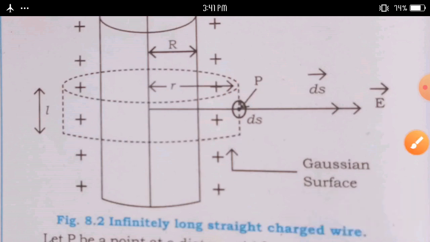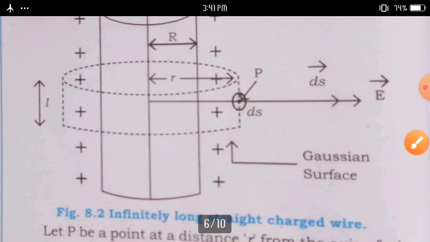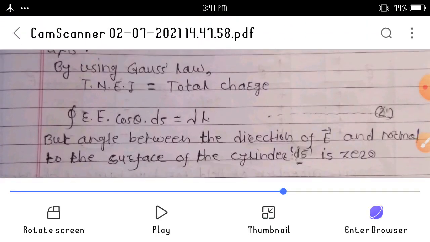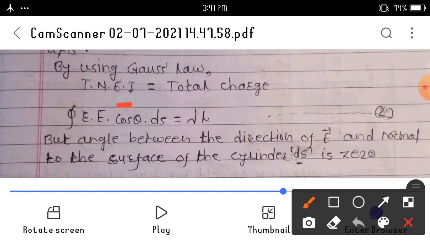Then using Gauss law, total normal electric induction is equal to total charge. Then we can write here: integration over closed surface epsilon into E into cos theta into ds is equal to lambda L.